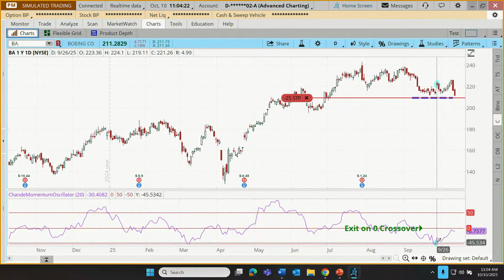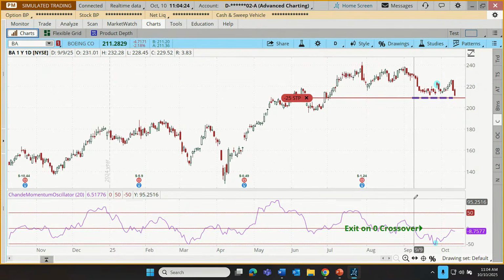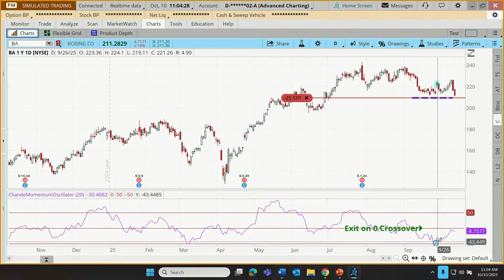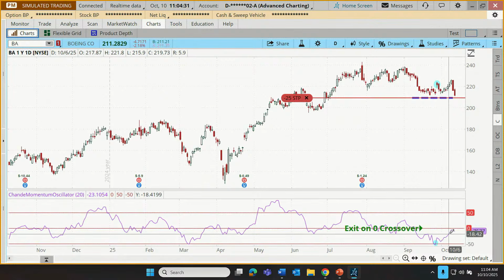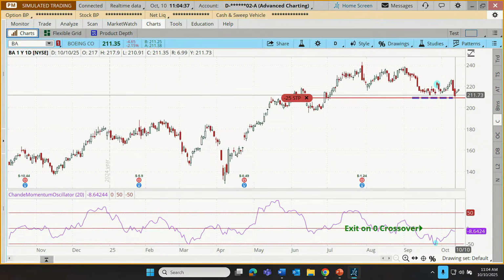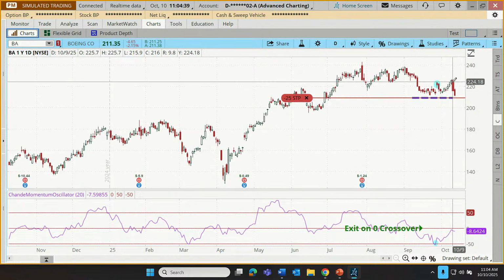Sometimes technical indicators provide some additional value. Sometimes, nope, doesn't work out. Our plan here is to exit if that Chande oscillator gets up and above our 0 line, which it's still working to do. But here's what's been happening just over the last 48 hours.